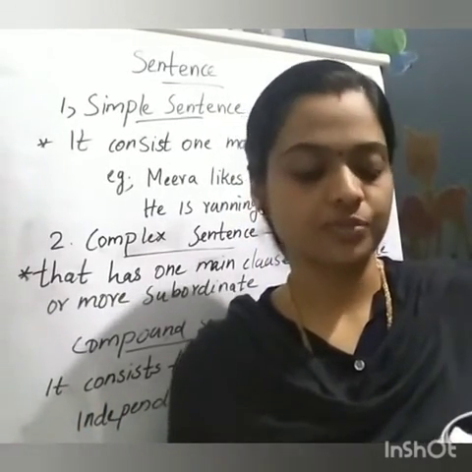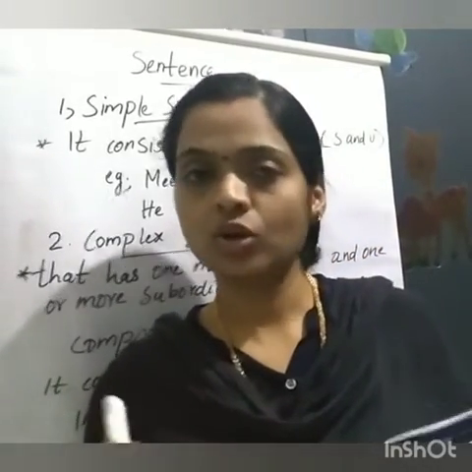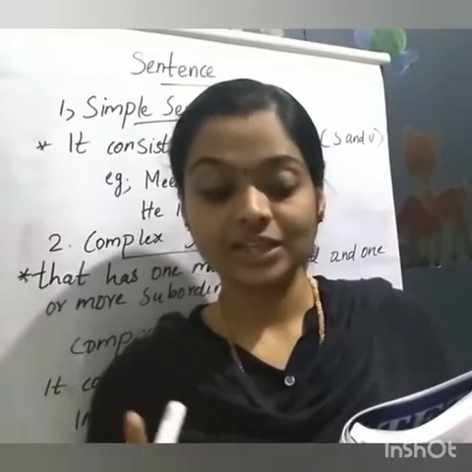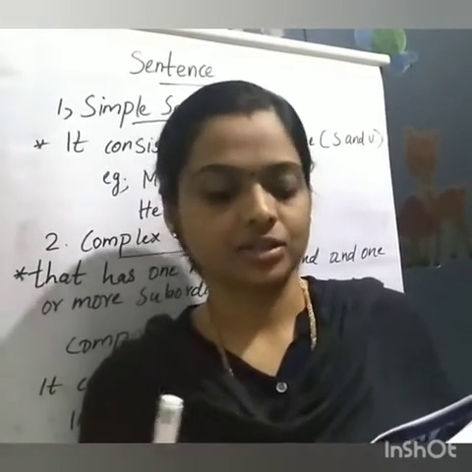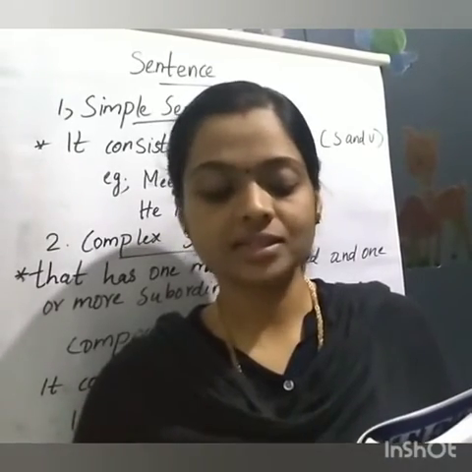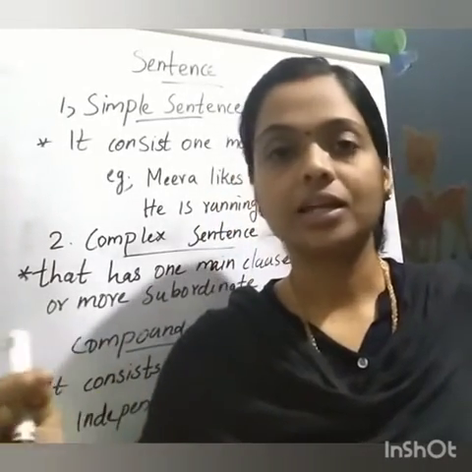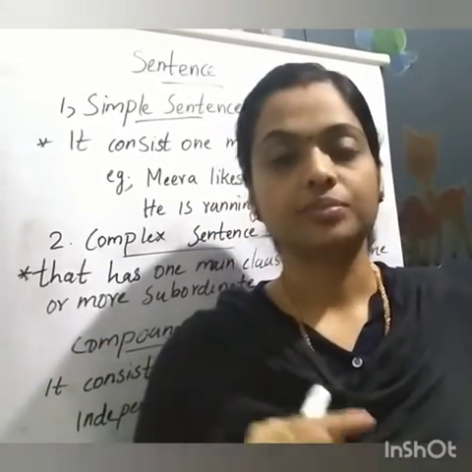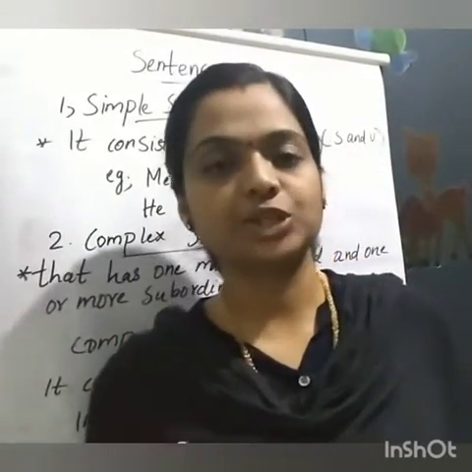Example: I like tea. Rani likes coffee. We use the coordinate conjunction and to connect the sentences. I like tea and Rani likes coffee. These are the 3 kinds of sentences in English.